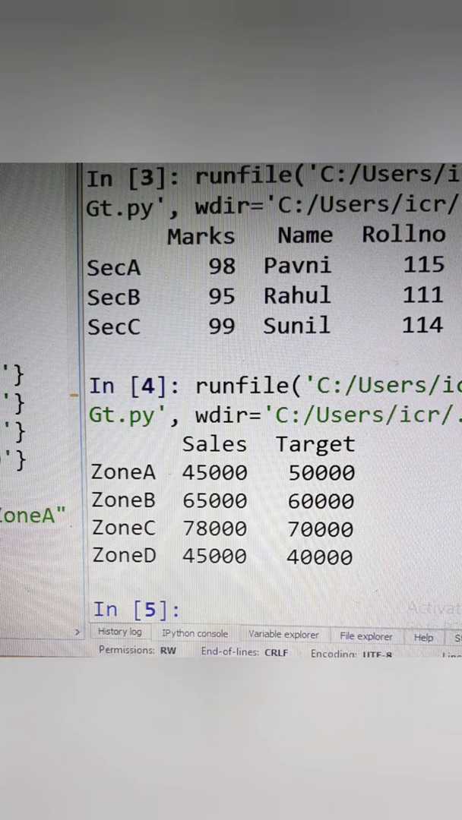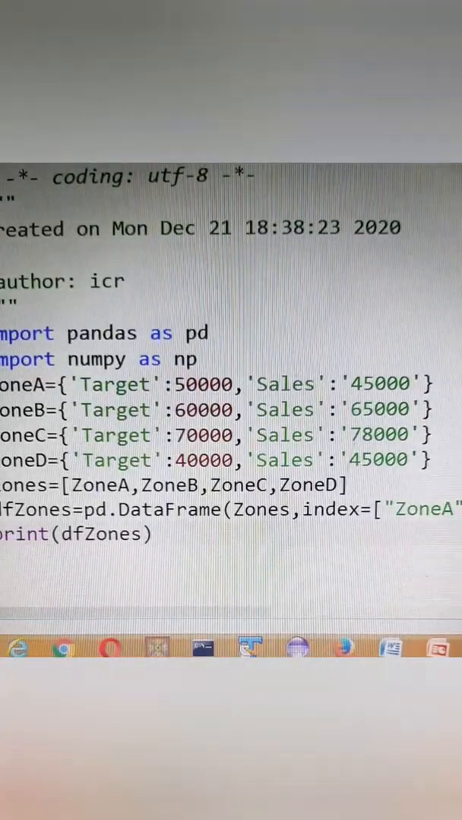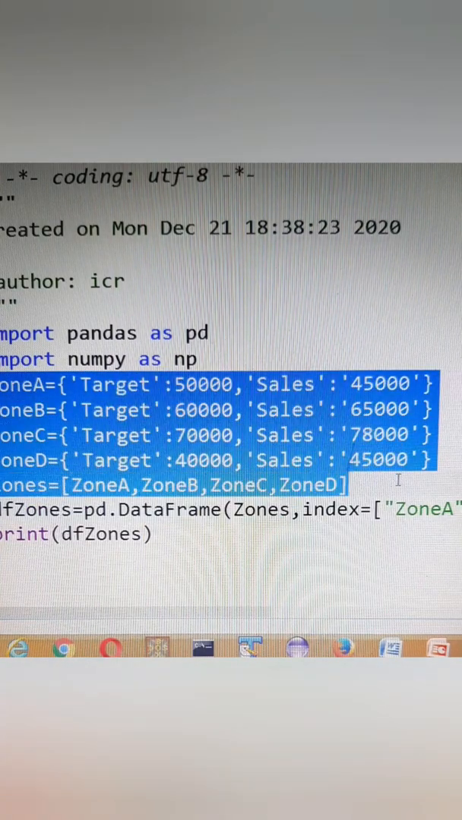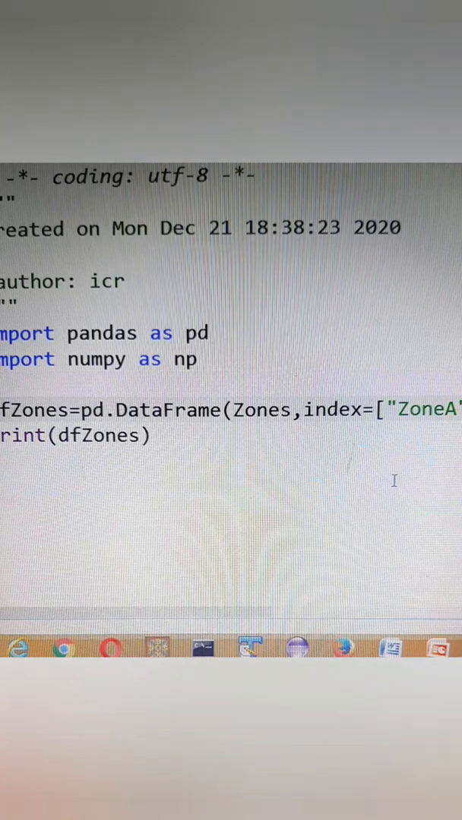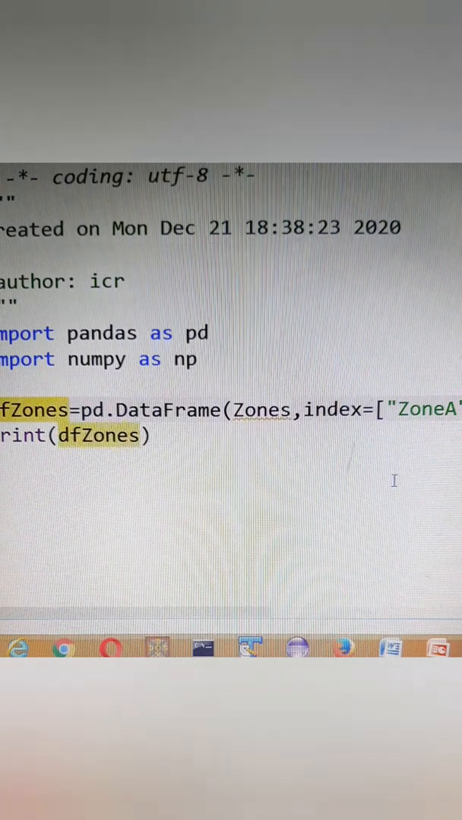Then we have got a facility of creating a data frame from lists. Suppose there are various lists and all of them have to be put in a data frame. So we can keep all those lists in one big list, which will be a nested list, and then we can put that list into the data frame. So let's see how to make it. Either we can keep different lists, or we can keep all those lists together in one list.